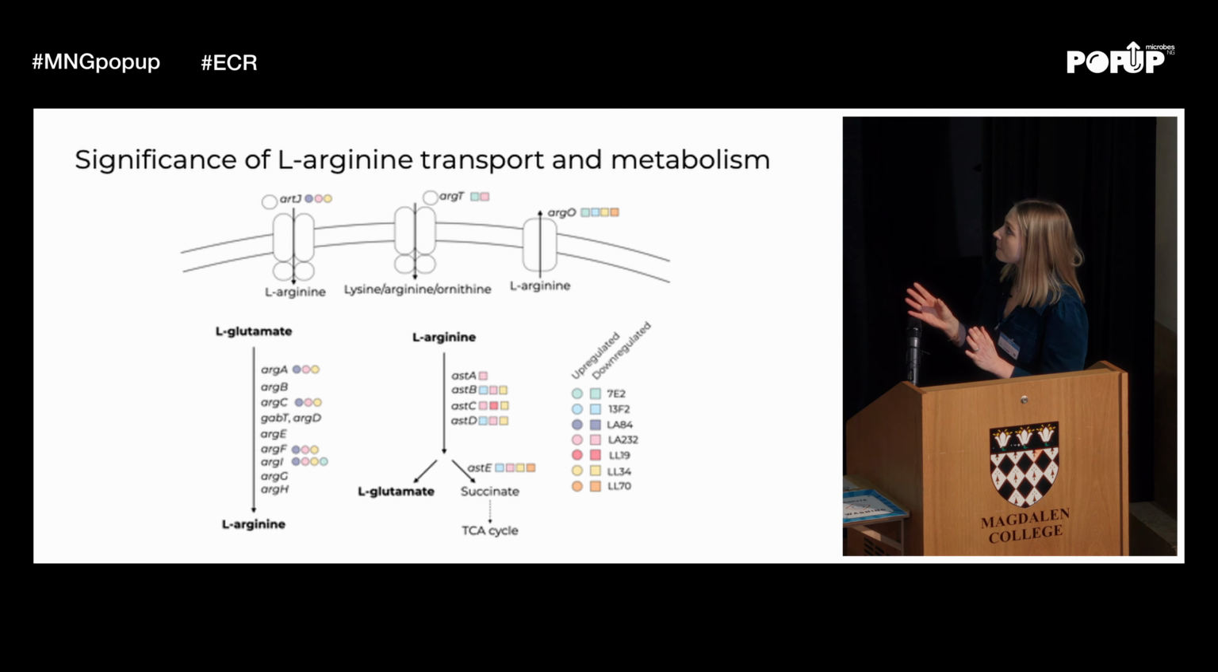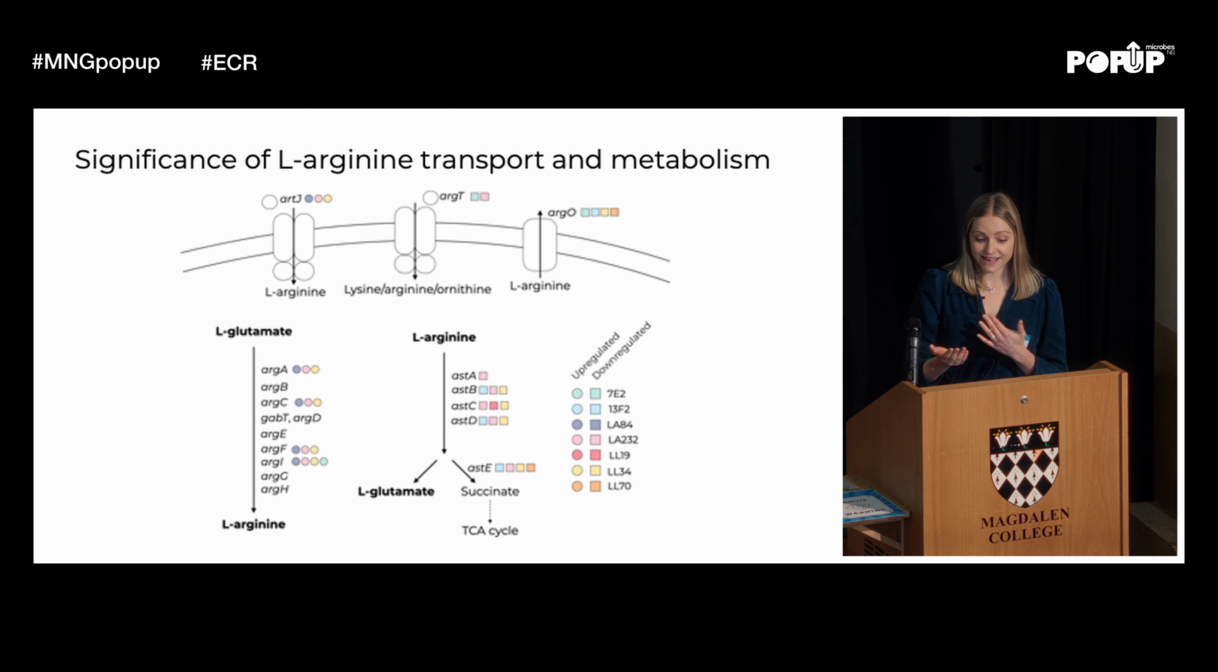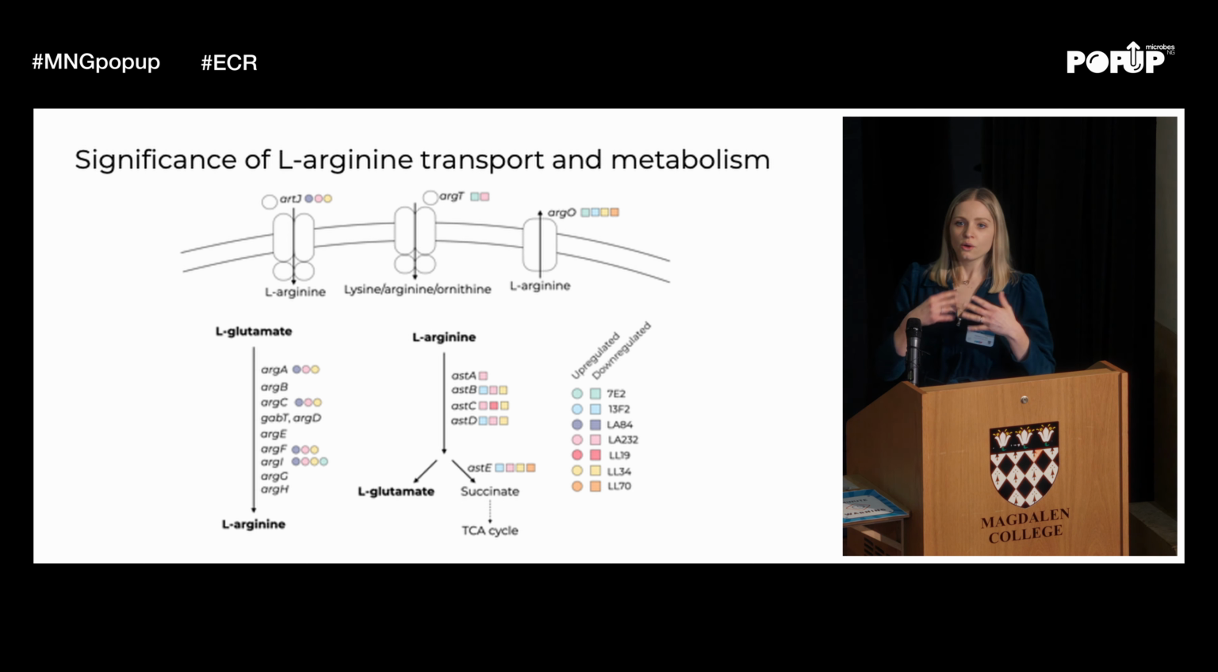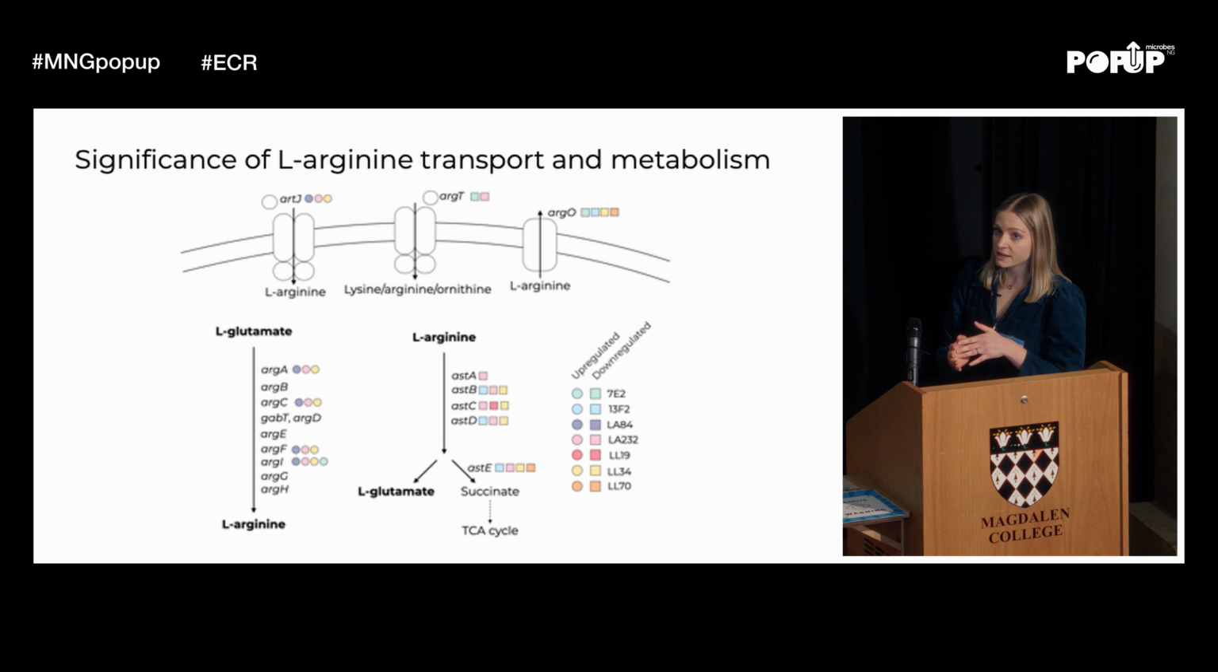At the same time, we're seeing a downregulation of ARG-O, which is involved in arginine export, and a downregulation in the genes that convert arginine into either glutamate or into succinate for the TCA cycle. So there's a couple of different possible explanations for this. One, we either have a requirement for arginine, or potentially what we're seeing is a diversion of resources away from the TCA cycle. And again, arginine is something that's really important in things like polyamine biosynthesis.